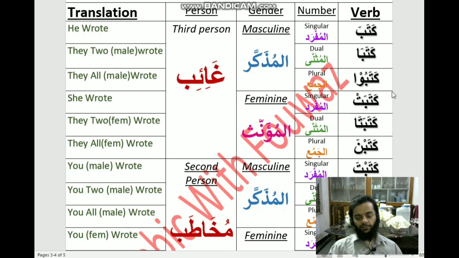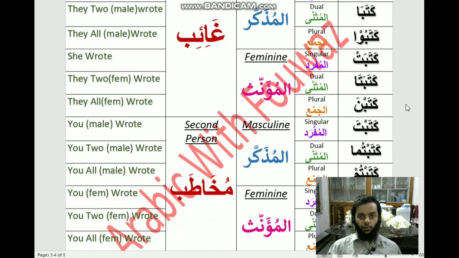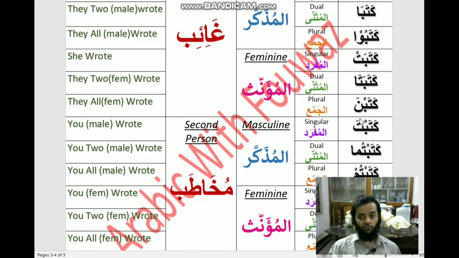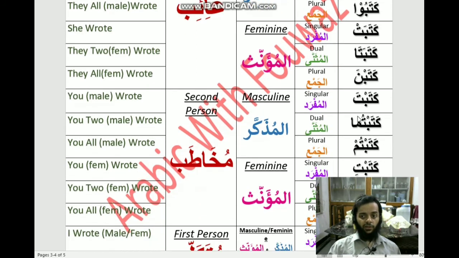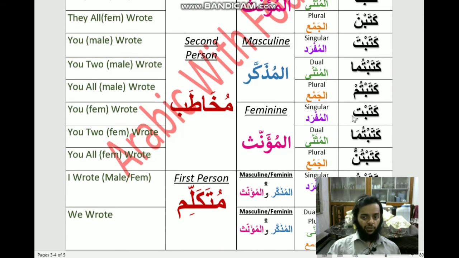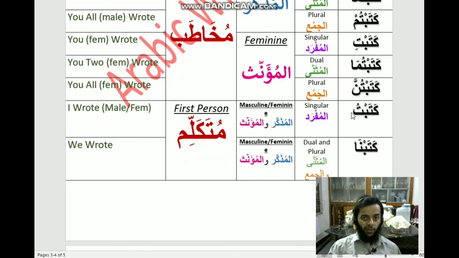So the whole verb conjugation table will be something like kataba, kataba, katabu, katabat, katabata, katabna, katabta, katabtuma, katabtum, katabti, katabtuma, katabtunna, katabtu, katabna. And if you want to be more creative, then you can say kataba he wrote, kataba they two wrote, katabu they all wrote, katabat she wrote, katabata they two wrote, katabna they all wrote, katabta you wrote, katabtuma you two wrote, katabtum you all wrote, katabti you wrote, katabtuma you two wrote, katabtunna you all wrote, katabtu I wrote, and katabna we wrote.